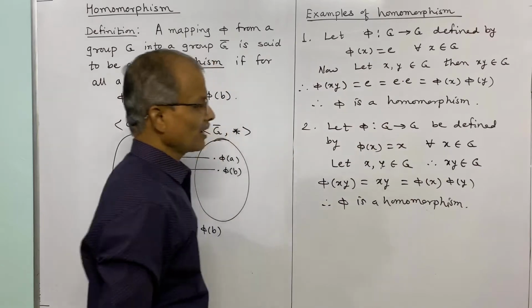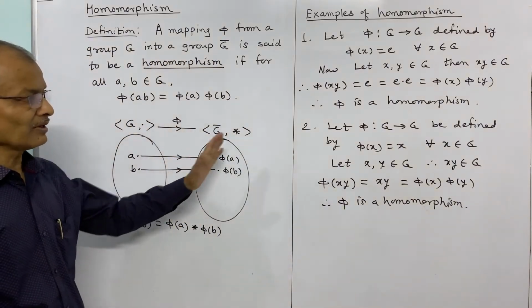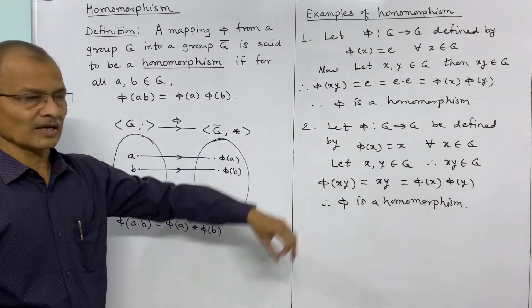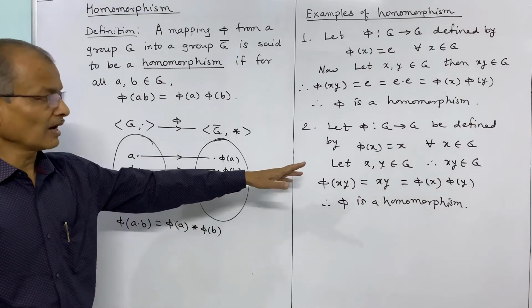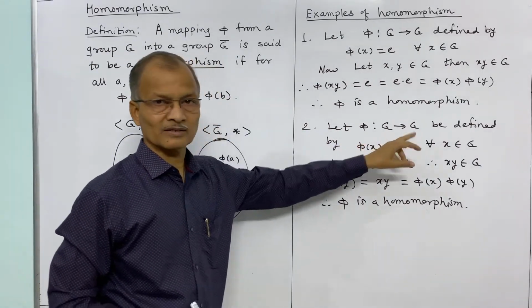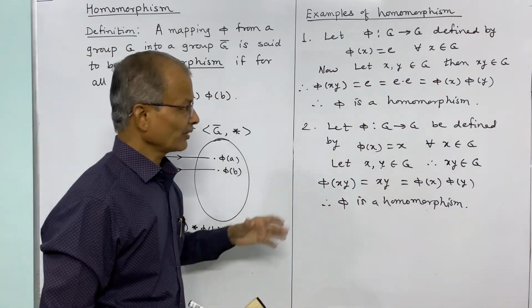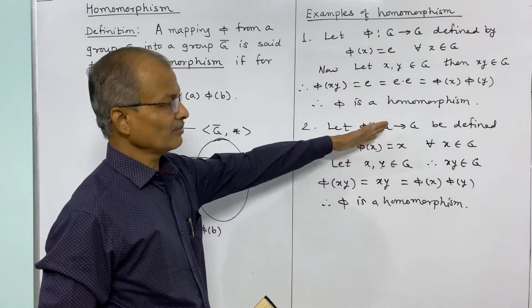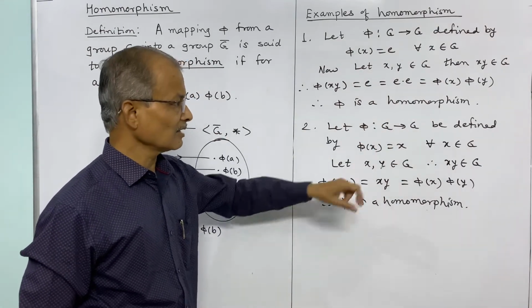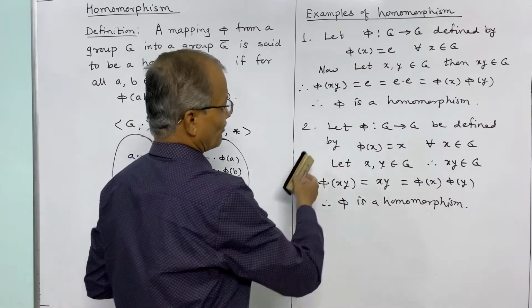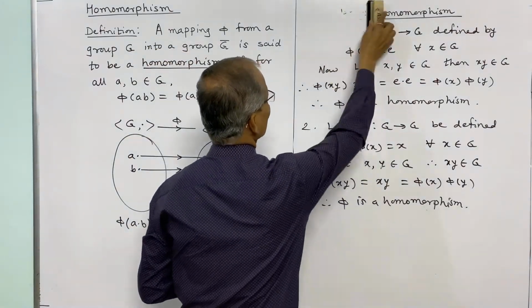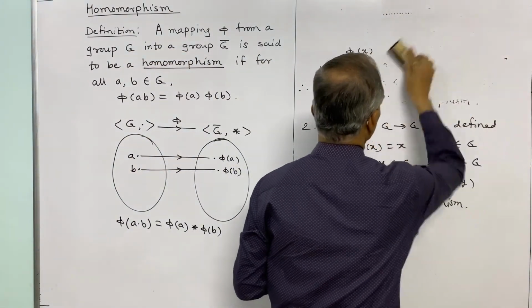This mapping forms a homomorphism between two sets. Here the sets are considered two groups, and the groups are the same, G to G. The operation is the same, and the elements are also the same, and this is the definition for mapping phi. Now we consider the next example.